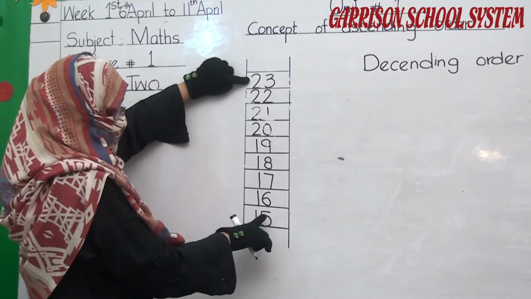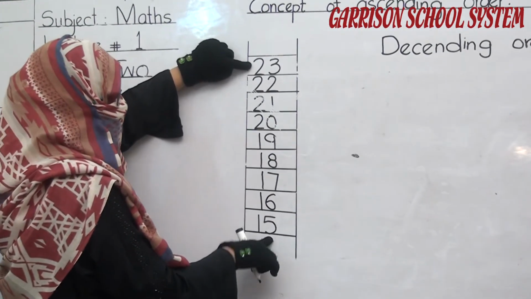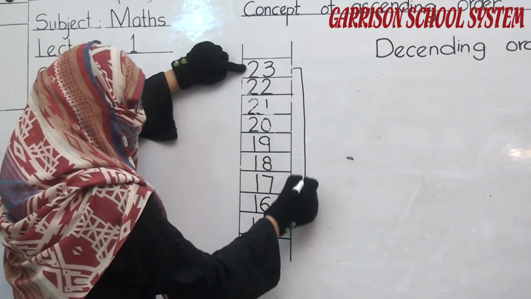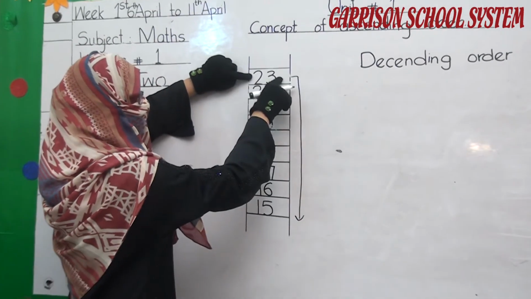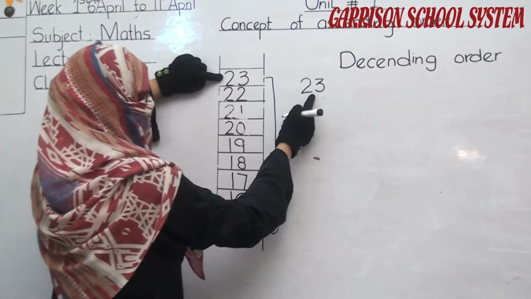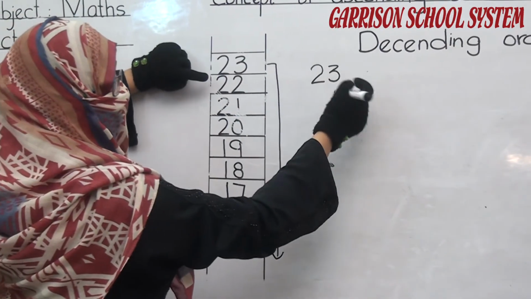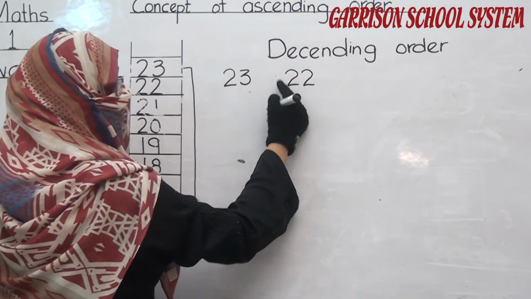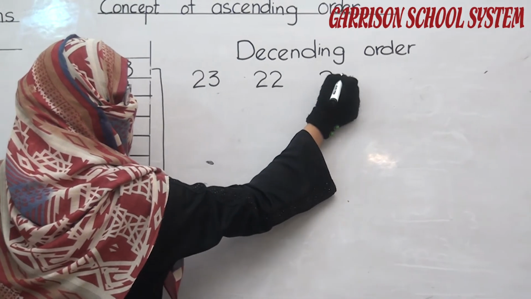ठीक है. In ascending we write from 15 to 23, but in descending we move downward. First we write the larger, bigger number, 23. And what comes before 23? It's 22. And what comes before 22? It's 21.